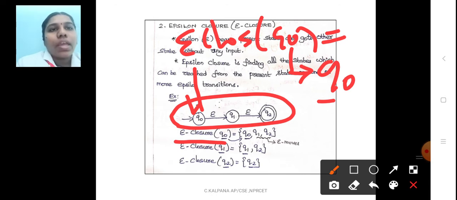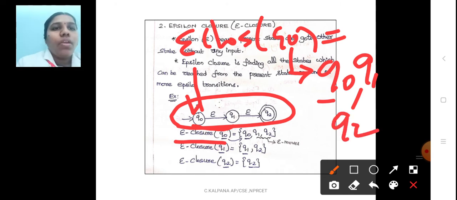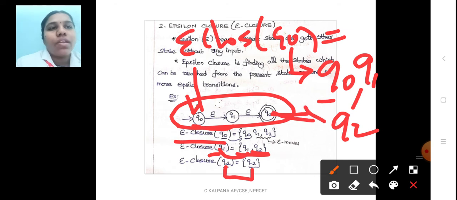And then find out the epsilon transitions from one state to another state up to the end state. Here q0 on epsilon moves to q1. Again the epsilon is moving to the final state, so write that state also. q1 on epsilon goes to q2. Then find the closure of q1. First write q1 here and then find the epsilon transition. q1 on epsilon moves to q2, but there is no epsilon transition after q2, so I mention q1, q2 alone. Then closure of q2. First write q2 here. Then find out q2 on epsilon moves to which state. There is no state after q2, so the answer is q2 alone.